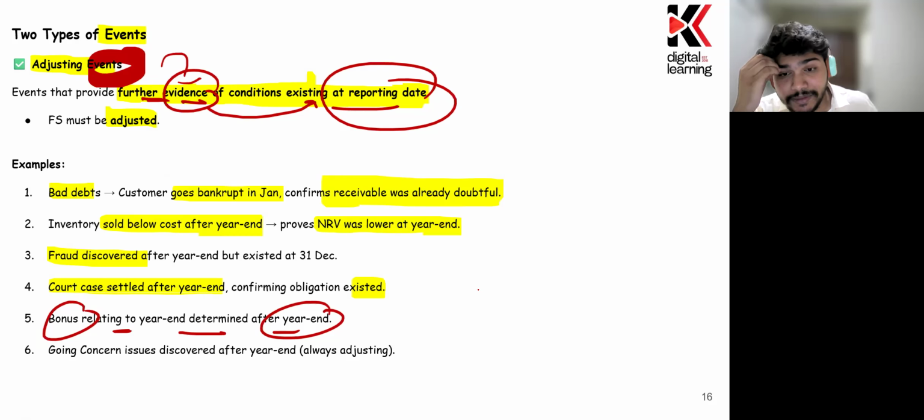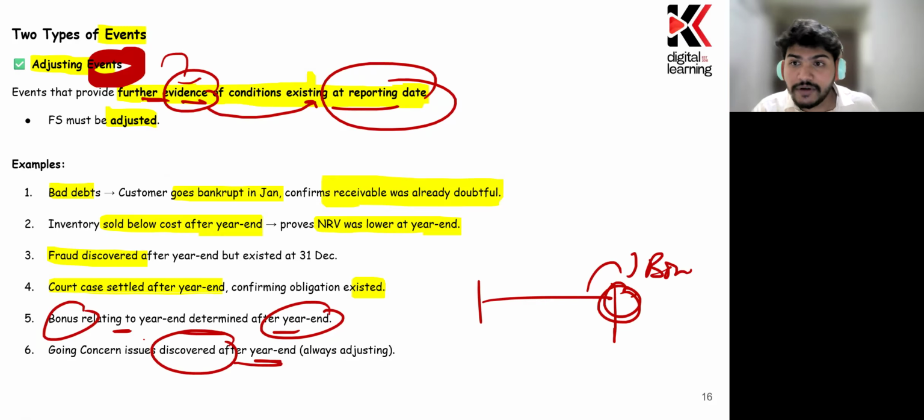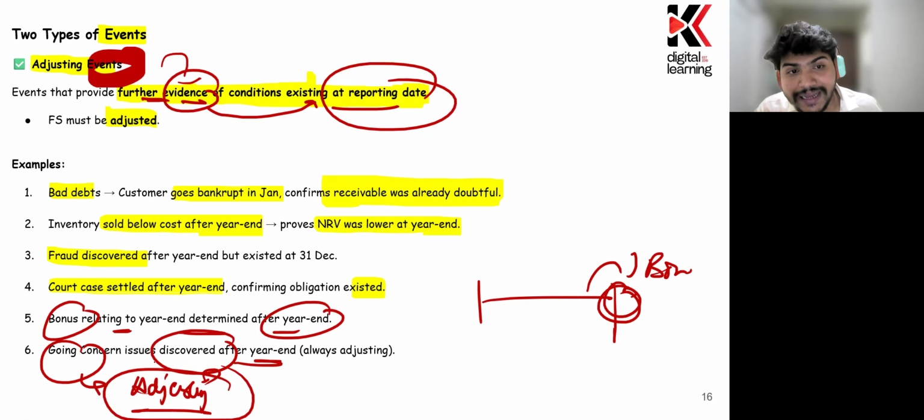Because the employees worked throughout the year, whatever they performed determines the bonus. So at the reporting date, the work they performed has an existence in the financial statements, and that is the deciding factor for the bonus. A going concern issue discovered after the year end date is always an adjusting event, even if no condition was there at the reporting date, because the financial statements would need to be prepared on a break-up basis if you do not see the company being foreseeable for the next 12 months.